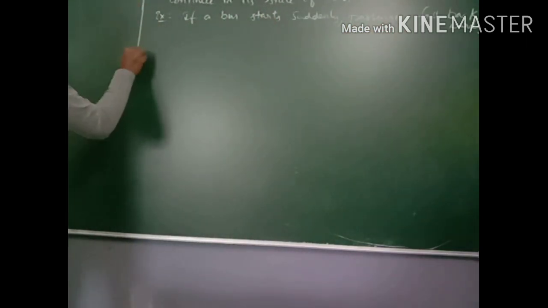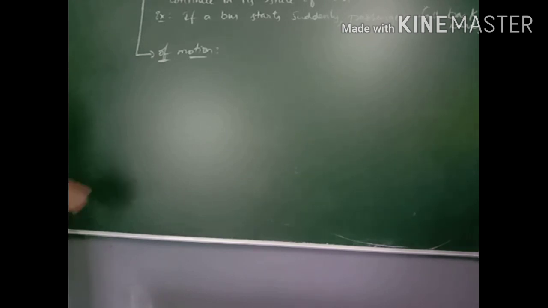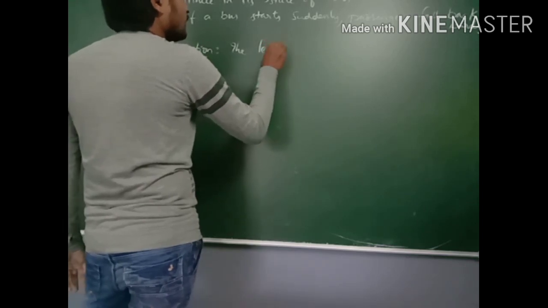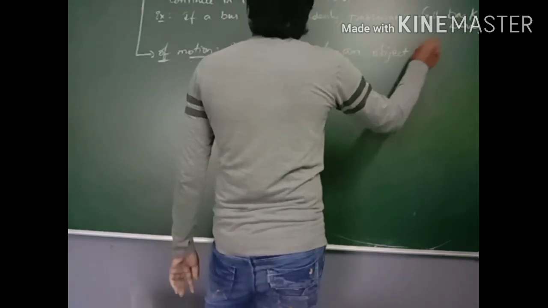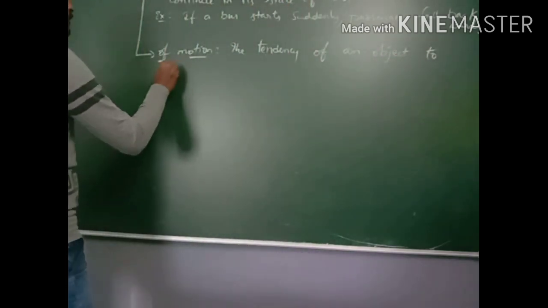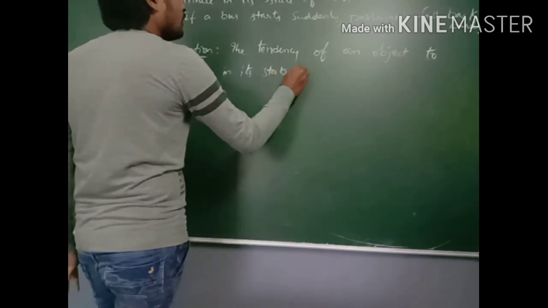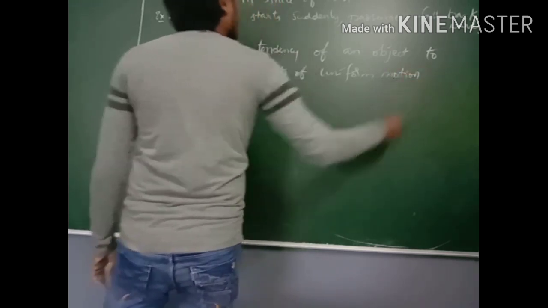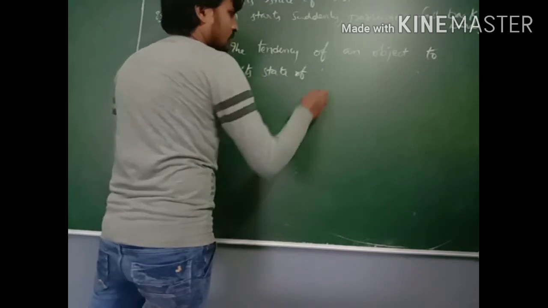Next, inertia of motion. Same, the tendency of an object to continue in its state of uniform motion, or simply call it motion.